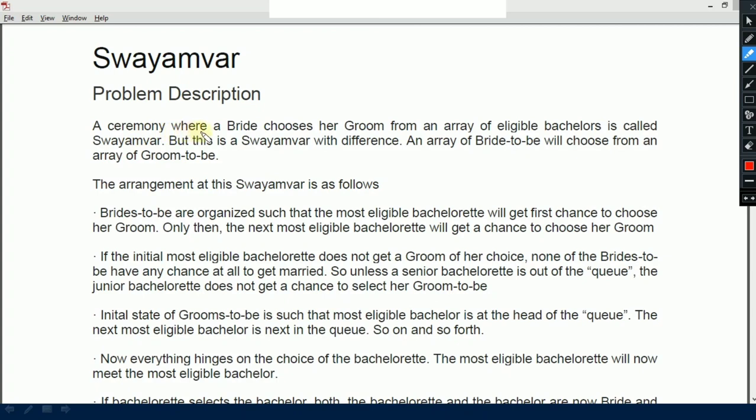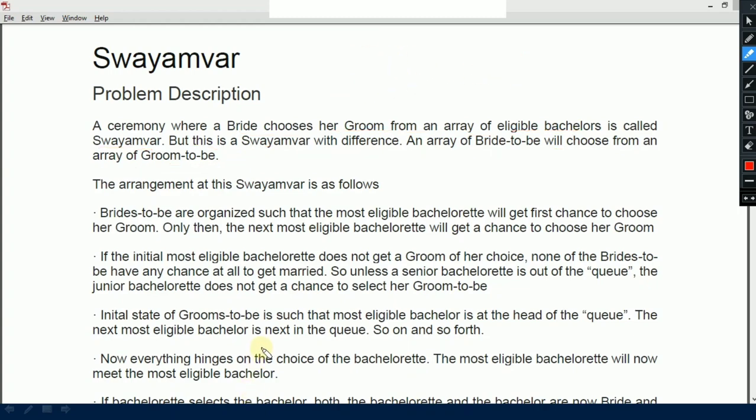A ceremony where a bride chooses her groom from an array of eligible bachelors is called Swayamvar. But this is a Swayamvar with a difference. An array of brides-to-be will choose from an array of grooms-to-be. So there will be two arrays, one array of brides-to-be and the second array of grooms-to-be. Every bride will choose a groom according to her choice from the array of grooms-to-be. So this is the statement.